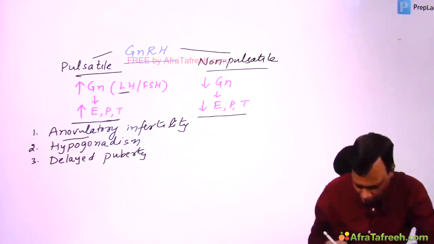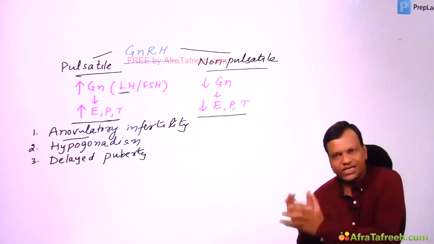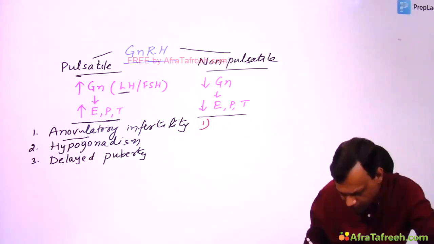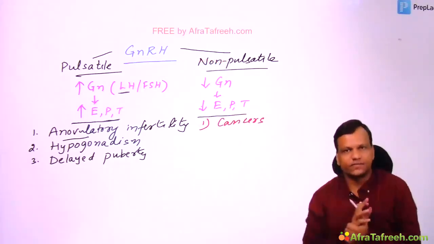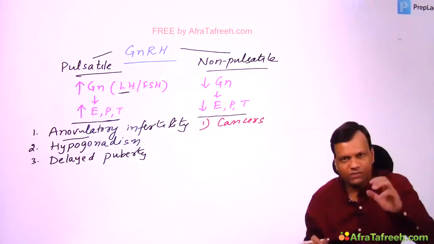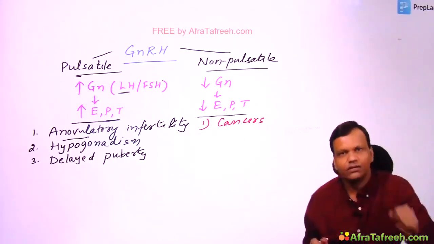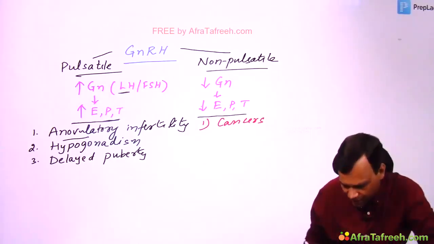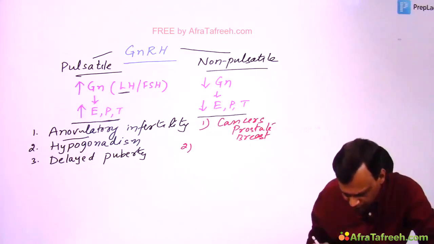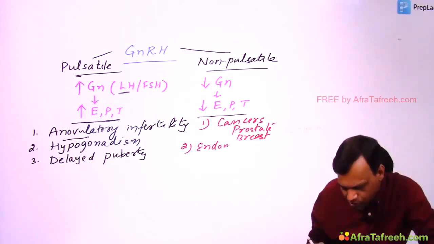Okay. Now, what are the conditions where we want to decrease the sex hormones? We want to decrease sex hormones most prominently in cancers, particularly prostate cancer, where we want to decrease testosterone. So when we want to decrease testosterone, in which manner will we give it? Yes, in continuous, non-pulsatile manner. So in cancers, particularly prostate, and sometimes breast cancer also, we can utilize it to decrease the sex hormones. Then we can utilize it in endometriosis.